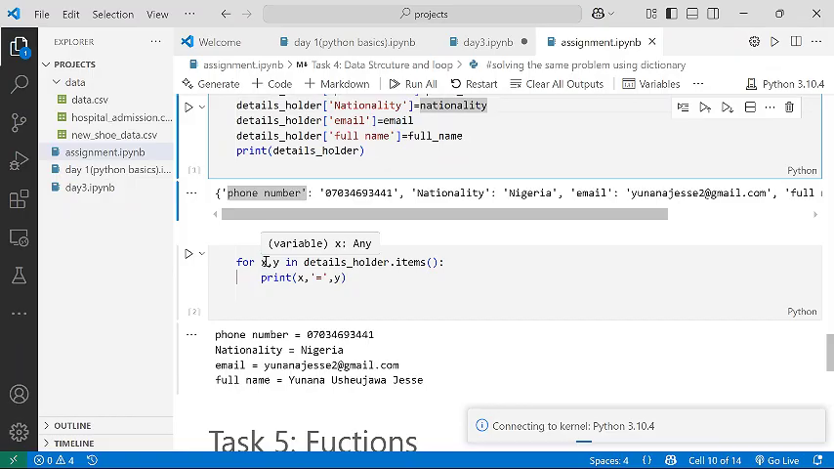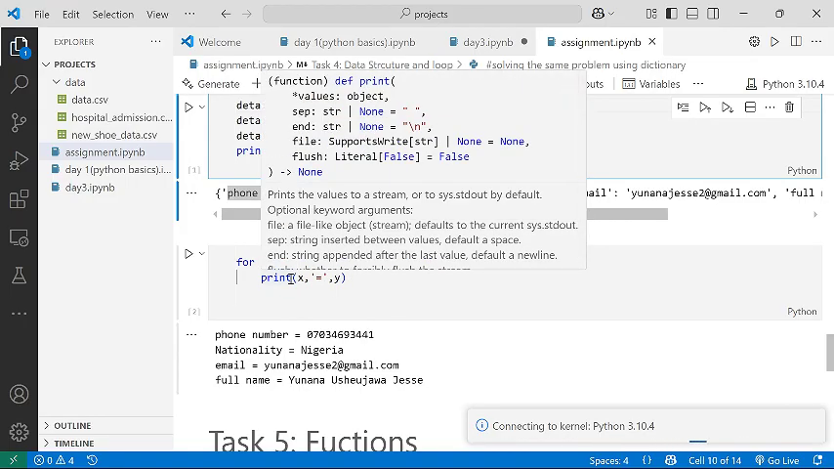X, that's the first thing you mention, always stands for key. And then the second thing you mention always stands for value. Why? Because key always comes before the value. So I say for X, comma Y in details folder, which is the name of our dictionary, dot items, so that it should be separatable. So X is my key, Y is my value. So I say print X followed by equal to, then Y. That is the reason why I put equal to, so that I should separate them.